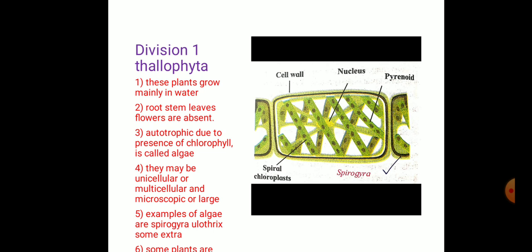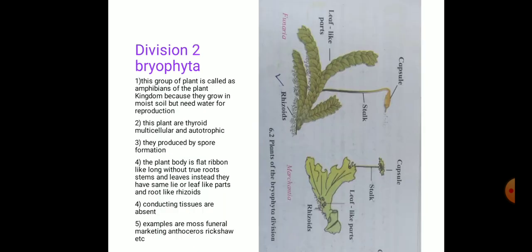These algae are unicellular or multicellular. They may be microscopic or large in size. Examples of algae are Spirogyra, Ulothrix, Chara, Ulva. These are all the examples of division Thallophyta. Now let's move to the next division, that is Bryophyta.